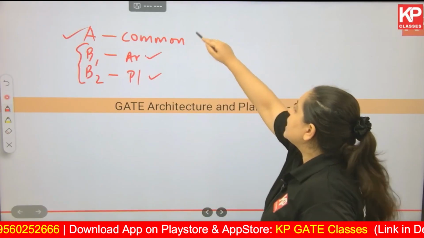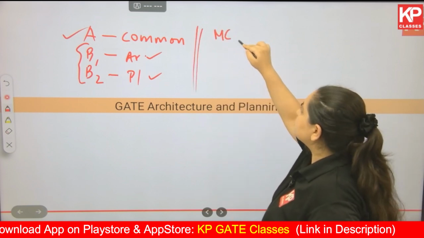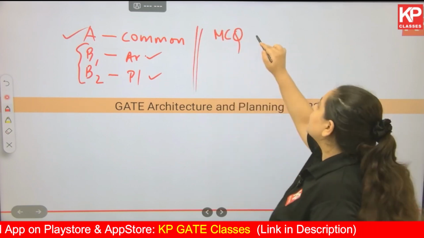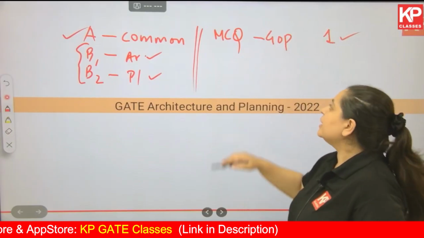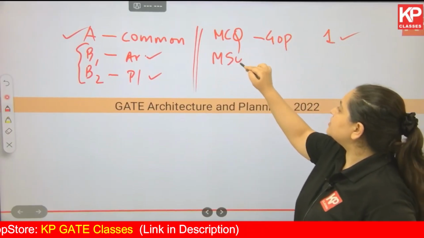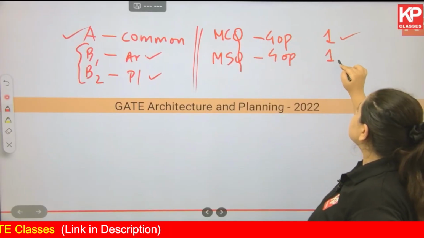Second, what type of questions are asked? There are MCQ questions, that is multiple choice questions. You will be given 4 options and only one is correct out of those. Then there is MSQ type of questions. 4 options are going to be given to you and more than one answer can be correct.